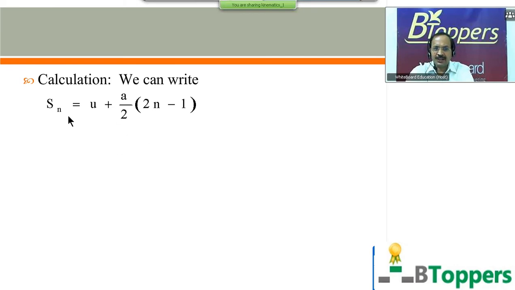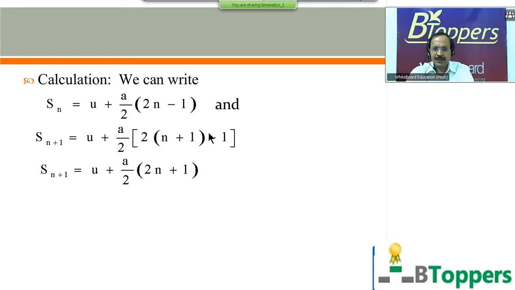To find the displacement covered in the next second, that is the n plus 1 second, you must replace n by n plus 1. So the displacement covered in the n plus 1 second will be u plus a by 2 into (2(n plus 1) minus 1). That means n should be replaced by n plus 1. We simplify this. You get the displacement covered in the n plus 1th second as u plus a by 2 into (2n plus 1).